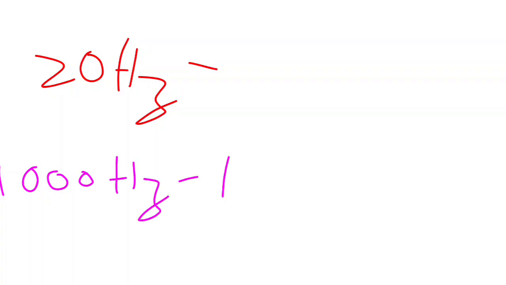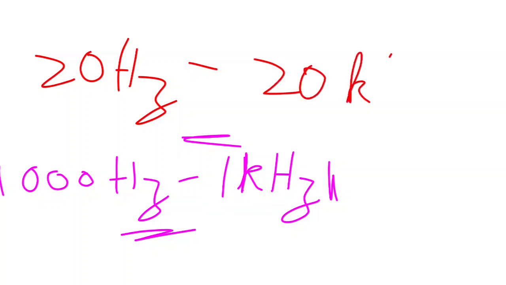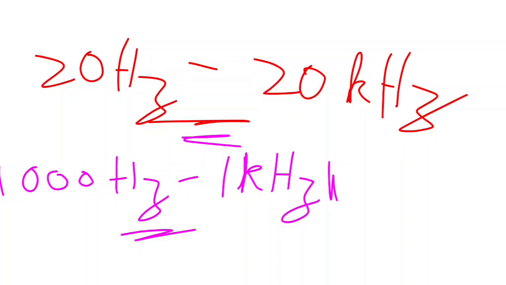Keep this in mind: 1000 Hertz equals 1 kilohertz. So 20 Hertz to 20 kilohertz is the audible frequency range for our ears.